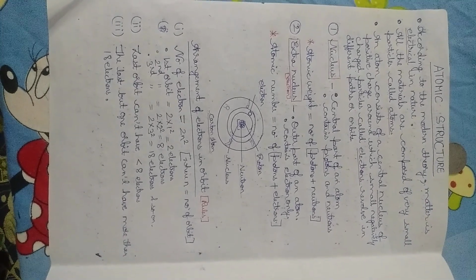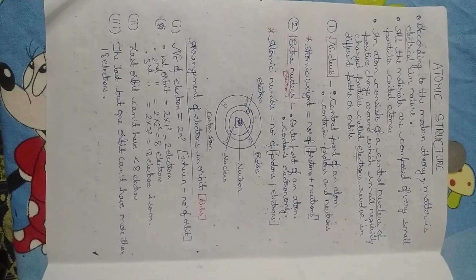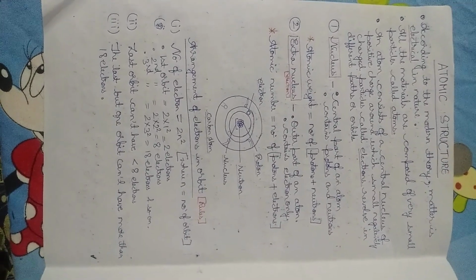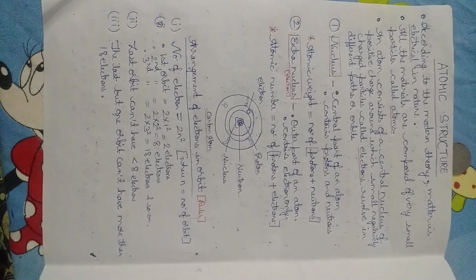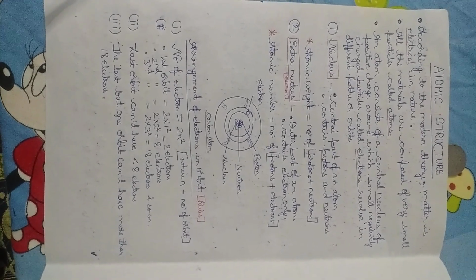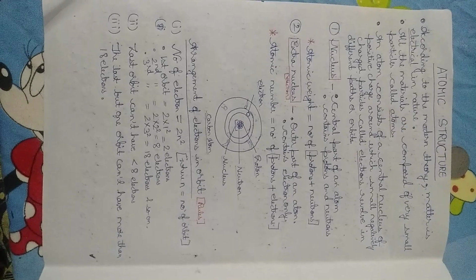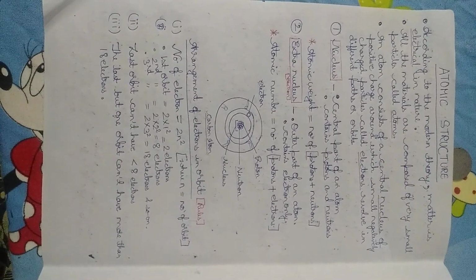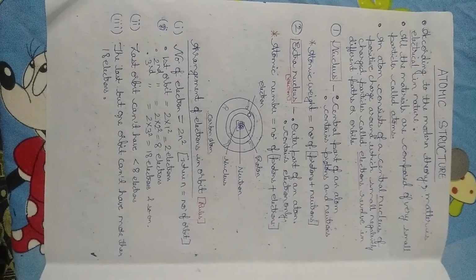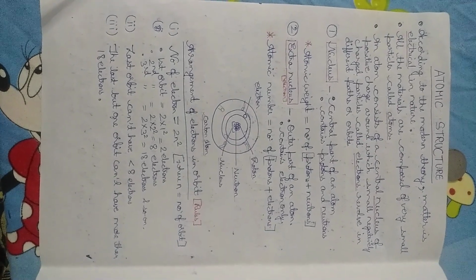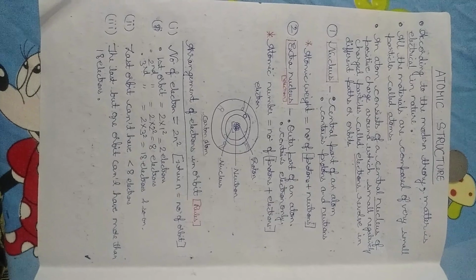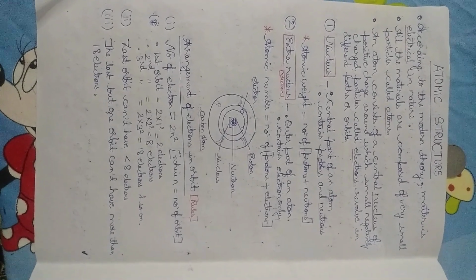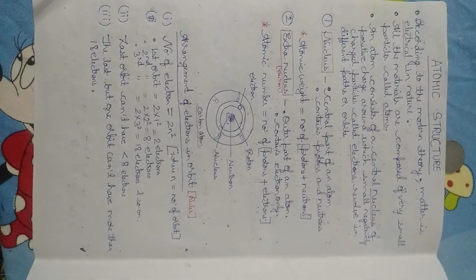Arrangement of electrons in orbit follows some rules. These are: number of electrons in an orbit is given by 2n square, where n is the number of the orbit. The first orbit as shown has 2 electrons, then second has 8, third has 18 and so on. The last orbit can't have more than 8 electrons. The last but one orbit can't have more than 18 electrons.